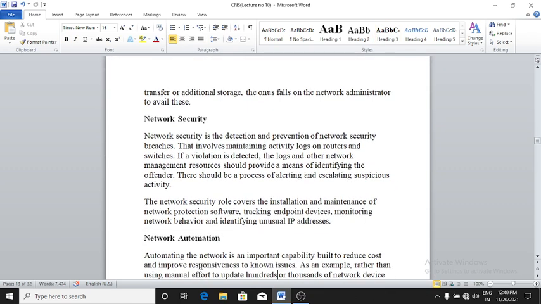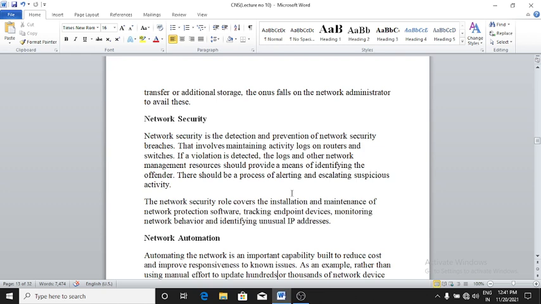Network security is there. Network security is the detection and prevention of network security breaches that involve maintaining activity logs on routers and switches. If a violation is detected, the logs and other network management resources should provide a means of identifying the offenders.